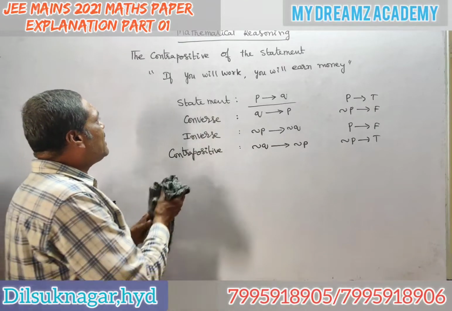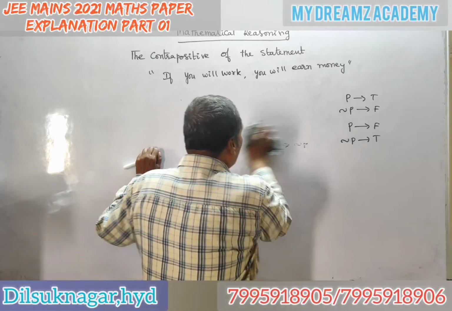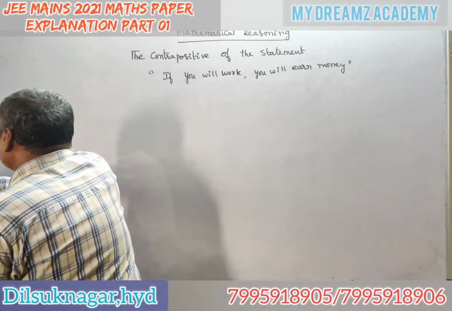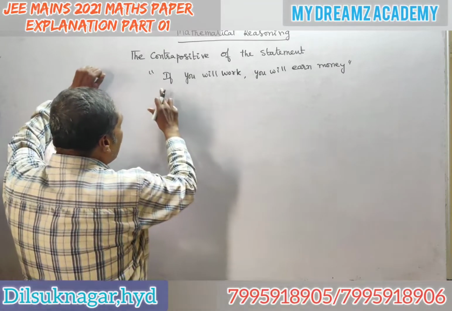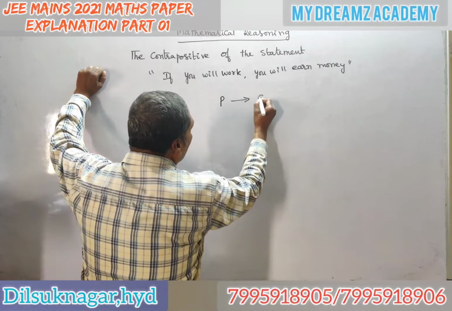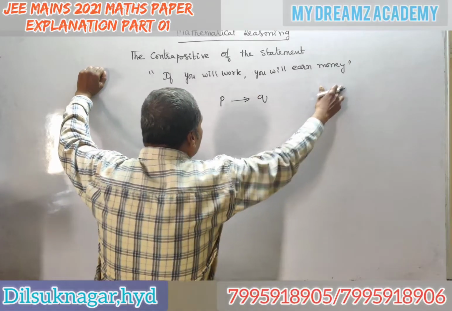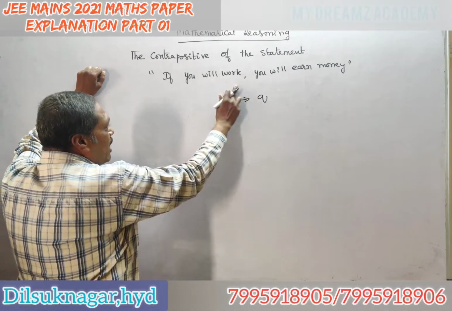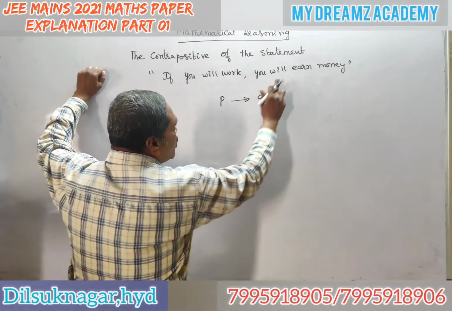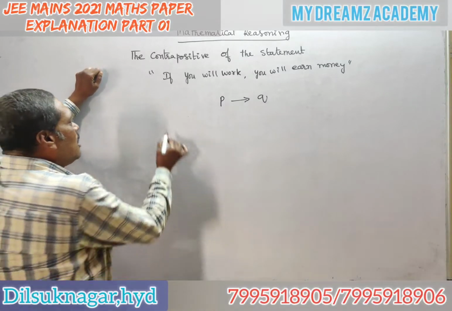The given statement is a compound, conditional statement: if then. If you will work, that is your P, then Q: you will earn money. That is your second statement.